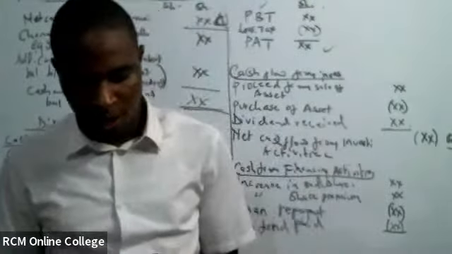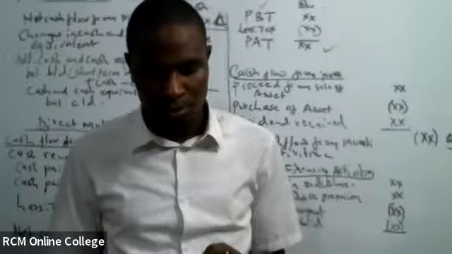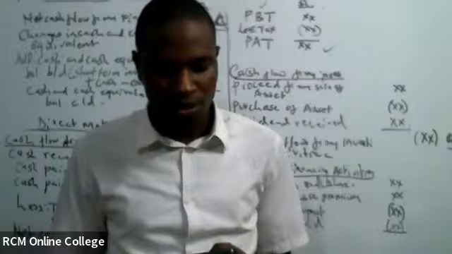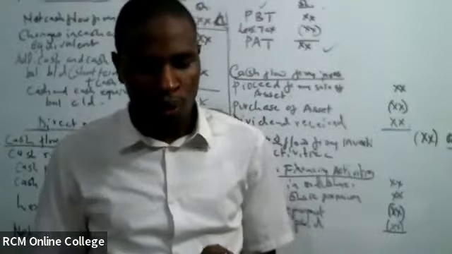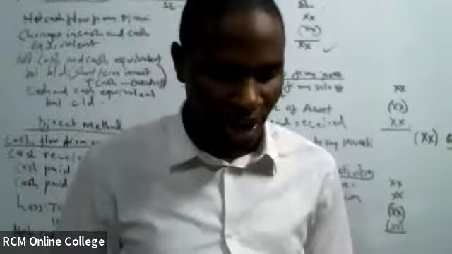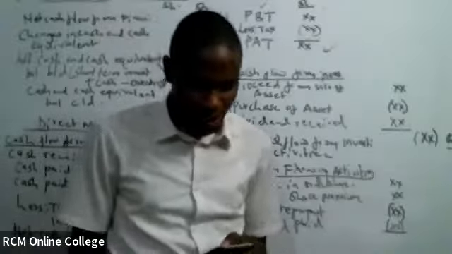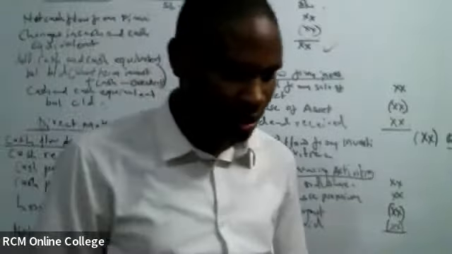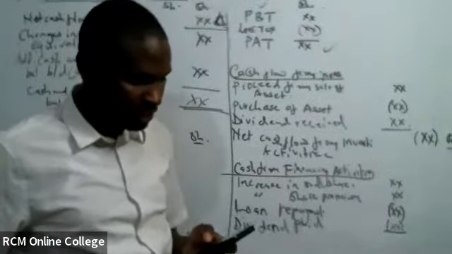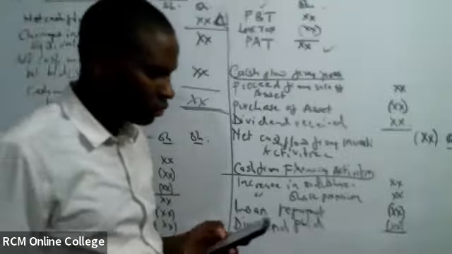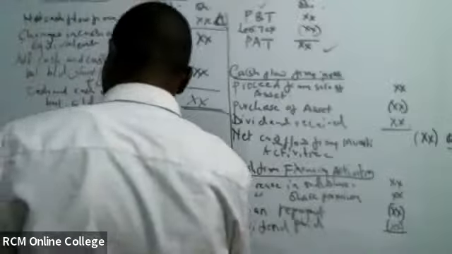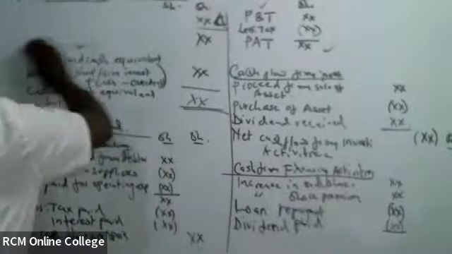Then we have land and building acquired during the year ended September 2022 at a cost of 360 million. During the year ended September 2022, some motor vehicles which had a net book value of 60 million were disposed of for that. Then motor vehicles are depreciated at 10% on reducing balance. Required: statement of cash flow in accordance with the requirement of International Accounting Standard 7, statement of cash flow for the year ended September 2022. Solution.